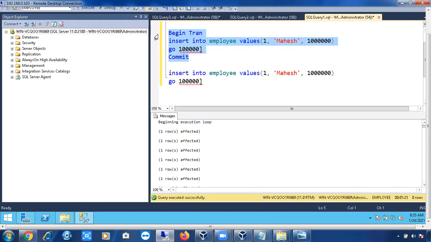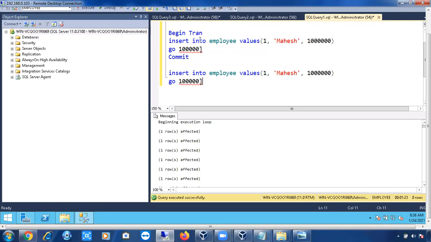Implicit transactions are auto committed transactions. Why? Because even if you don't give commit, automatically it will commit, right? SQL Server will give the commit command to the transaction. So implicit transactions are auto committed transactions. Okay, we have one more transaction called explicit transaction.